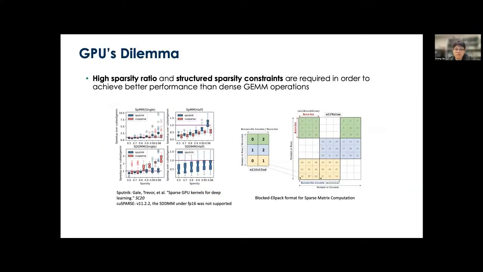In our experiments, we actually find that some of these sparse operators are difficult to accelerate on GPU, which motivates us to propose a customized architecture. We experimented with state-of-the-art sparse GPU kernels provided by Google and cuSPARSE. We found that in order to make the sparse kernels faster than dense GEMM kernels, we either need to enforce a very high sparsity ratio, or we need structured sparsity constraints in order to improve the data reuse.